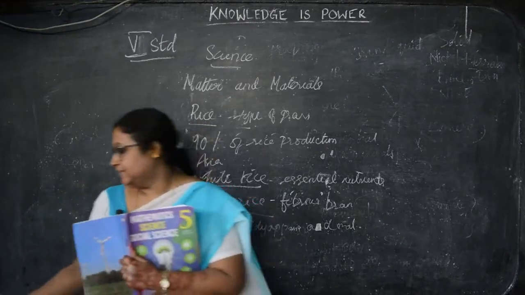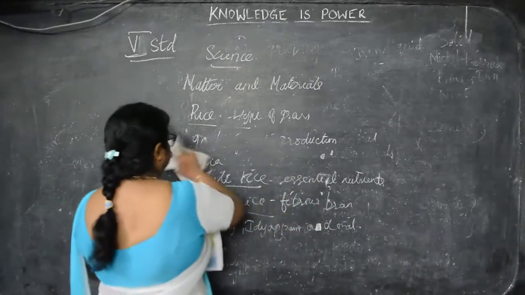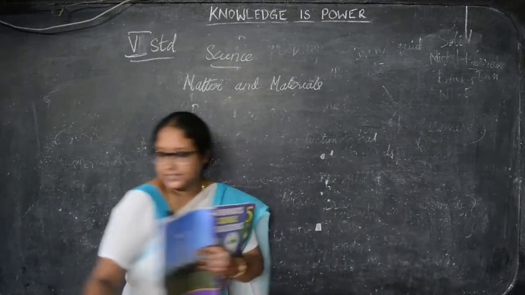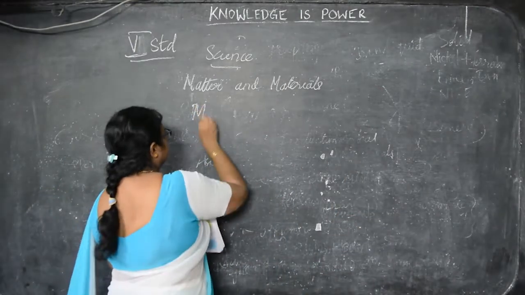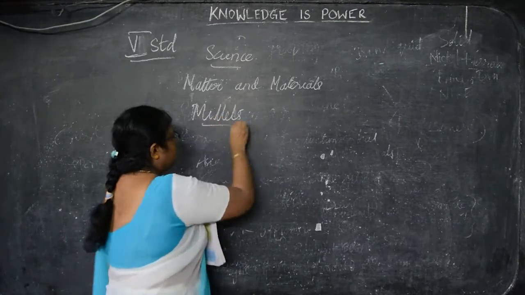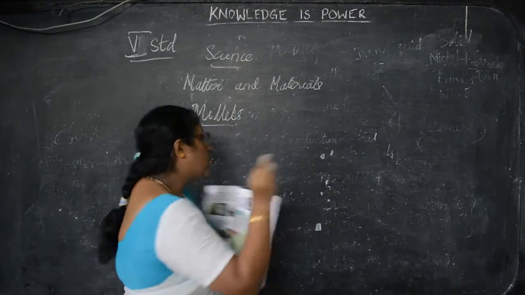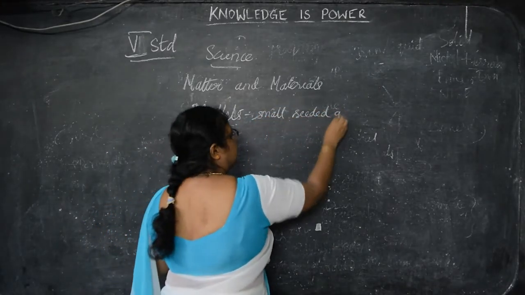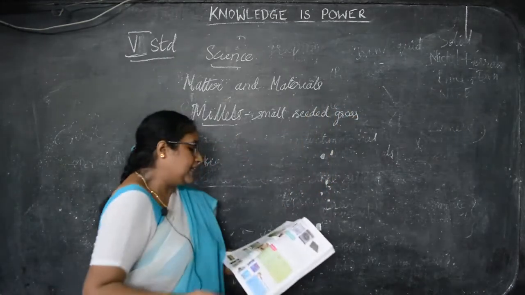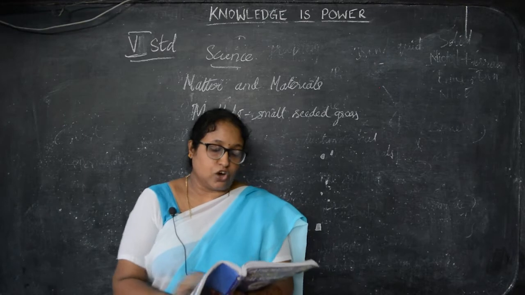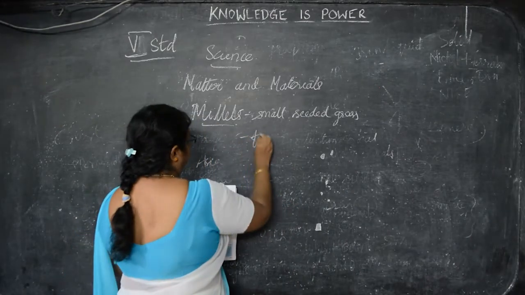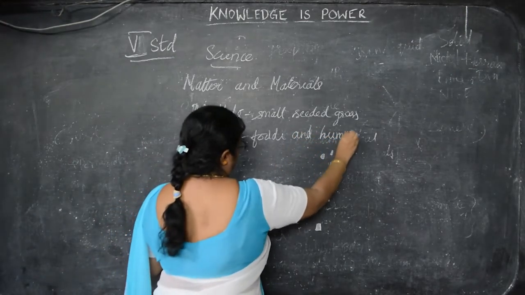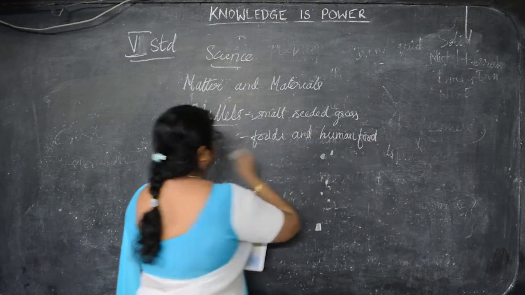Next we will see the millets. Millets are nothing but small grains. Next is the millets. Now if you take millets, millets are a group of small seeded grass. They are grown around the world as cereal crops for fodder and as human food. So it is used for human food.